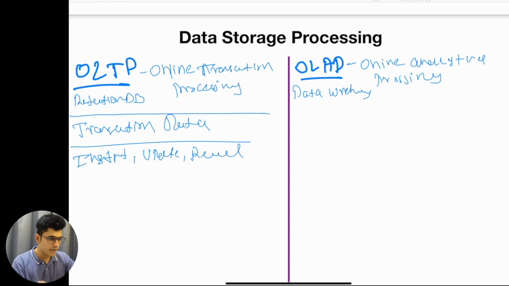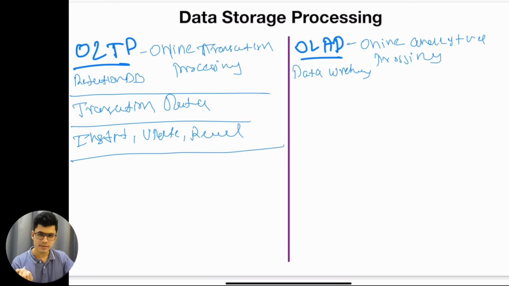It is very useful for that. So the use case of the OLTP system is more on the transaction level, whenever you have a lot of transactions happening on an e-commerce website or in banking. A transaction doesn't only mean a money transaction. If you buy a product or return a product, all of these are individual row level information that is getting stored.